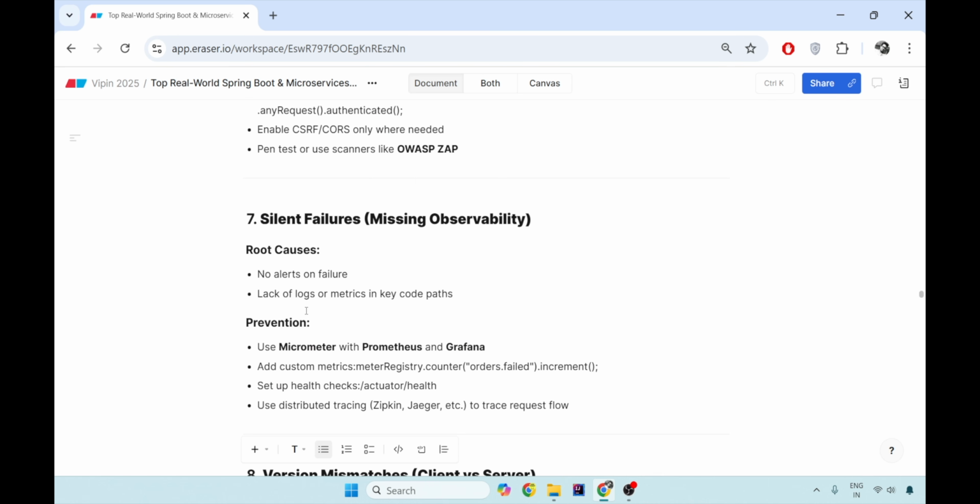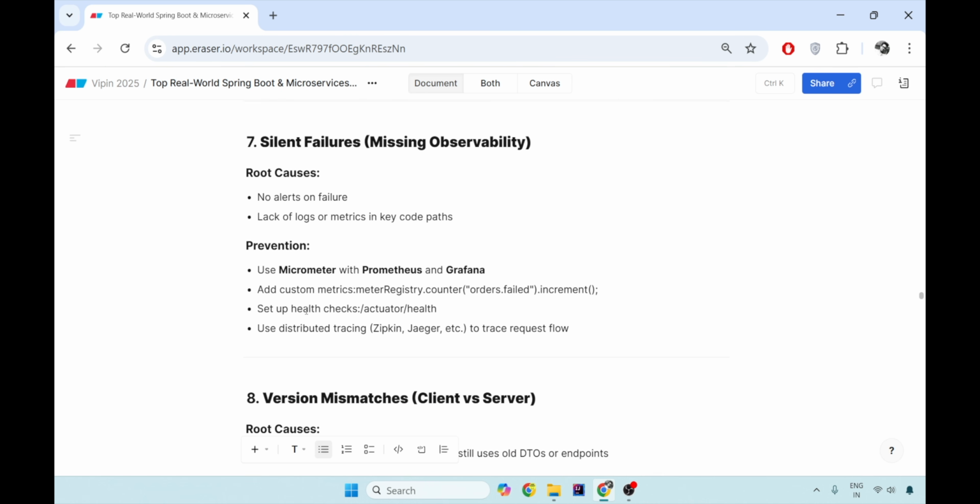There's a seventh silent failure, that is you are missing observability on your failures. So if you have proper alerts on the failures and proper logs, you will be able to figure out that this is where my application went wrong. So how would you prevent that? You can use Micrometer with Prometheus and Grafana for proper monitoring. You can also add alerts on the failures, for example that a 400 bad request is coming continuously from this particular system. You can add custom metrics and use health checks and distributed tracing to trace the proper request. So observability is a very big miss.